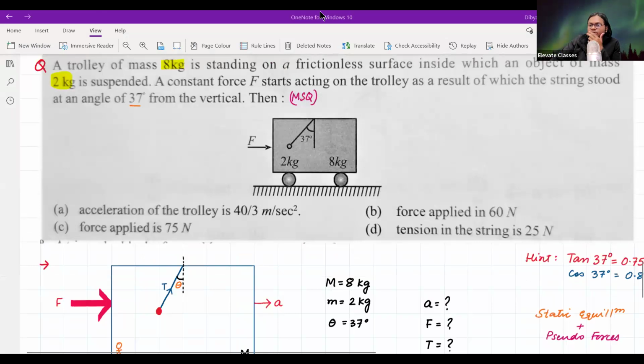Yeah, Shwant, again, same thing. You have to give me all the correct options. Only then it will be considered correct.